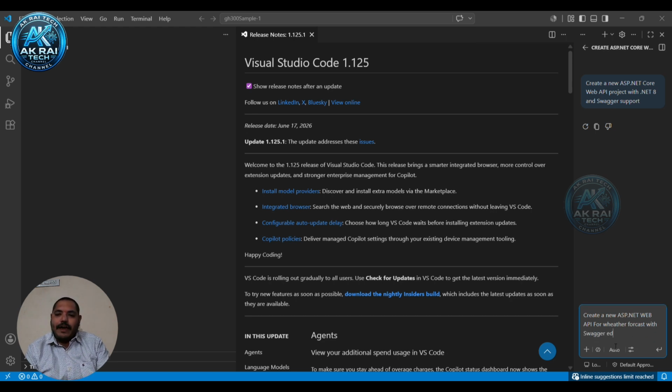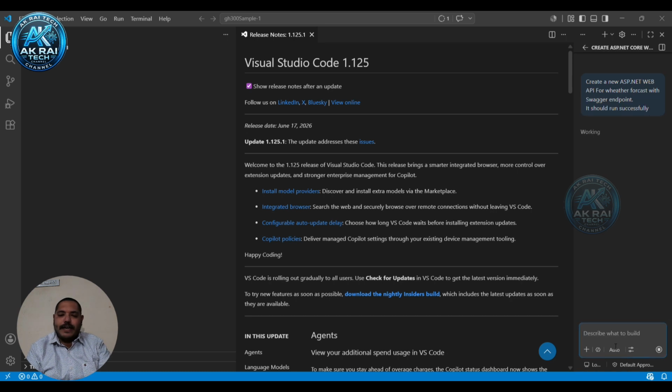So giving a proper prompt is also important to get the exact and expected result from GitHub Copilot. Now if you see, I have given a simple prompt: develop a weather forecast using C# and ASP.NET, and also I need a Swagger endpoint for documentation purposes.